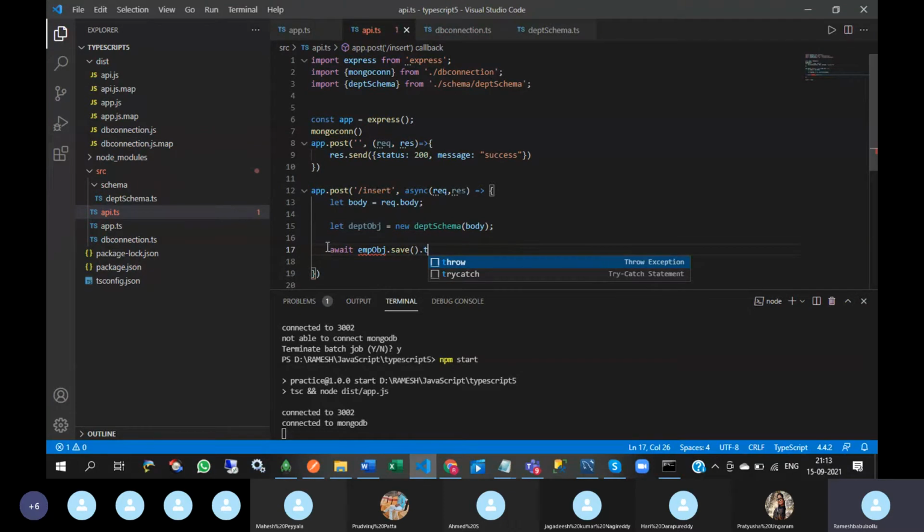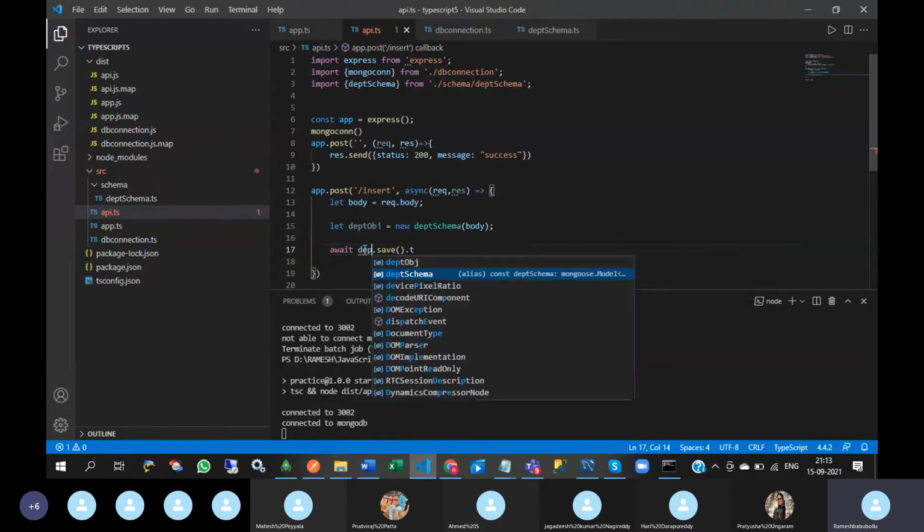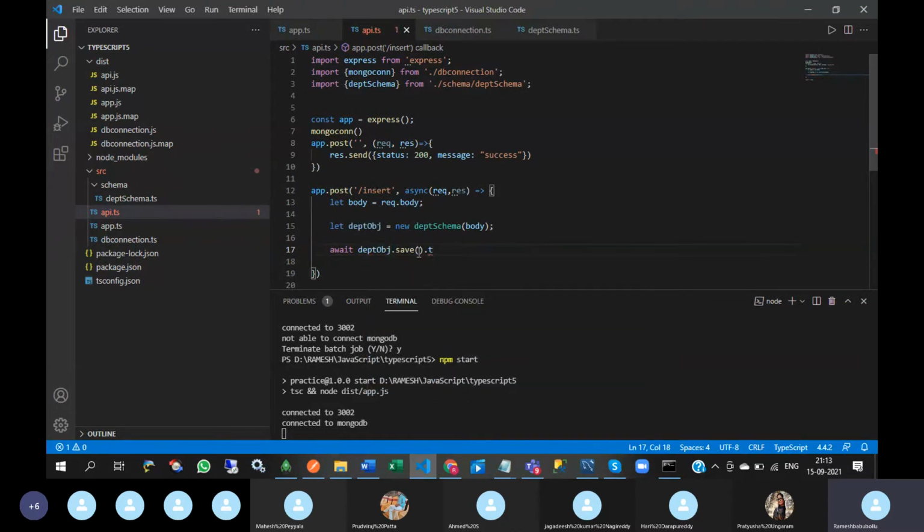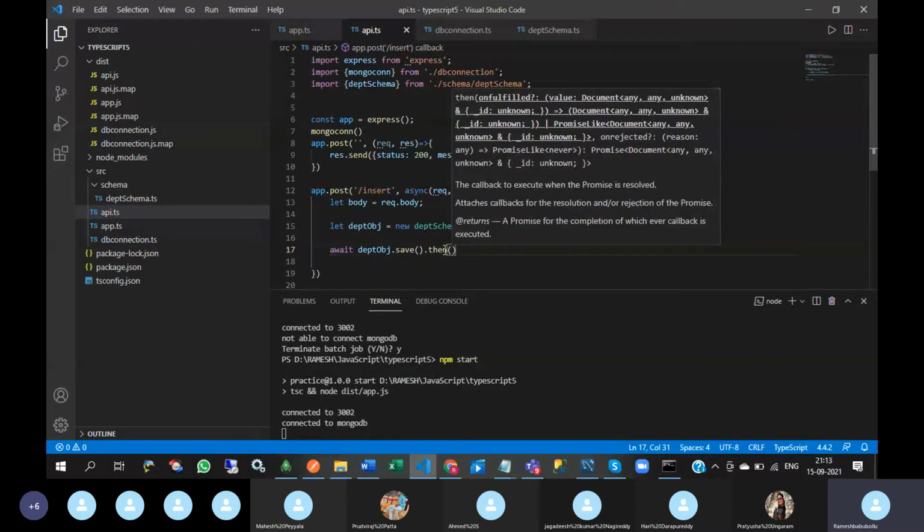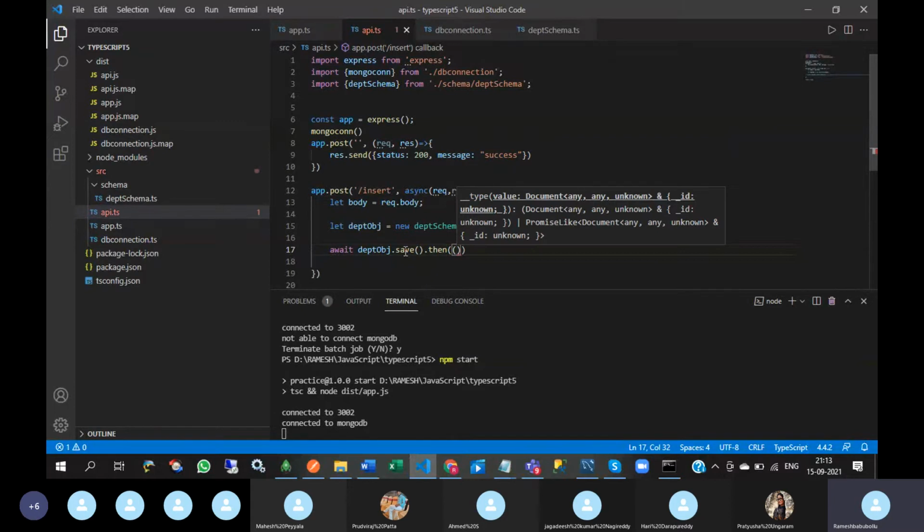Then, the then clause. After saving the records in MongoDB, what to do?